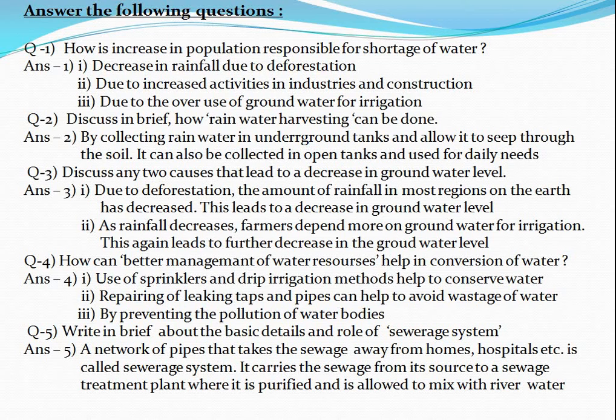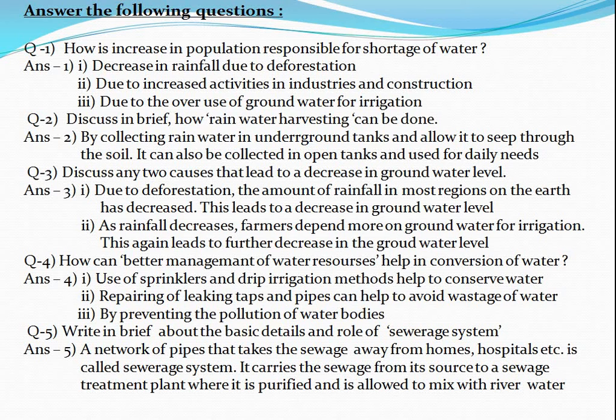In this way we can replenish the groundwater. This is also rainwater harvesting. Another way is that rainwater can be collected in open tanks and used for daily needs. So in these 2 ways we can do rainwater harvesting.